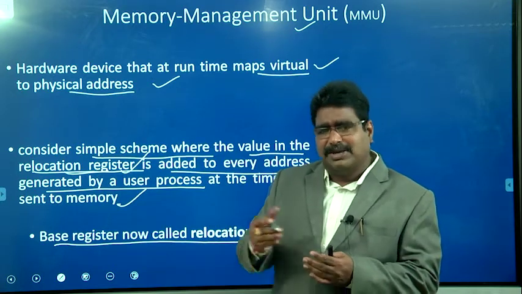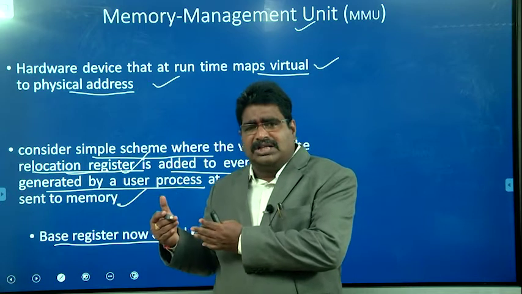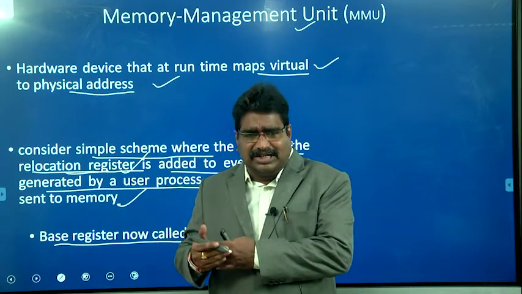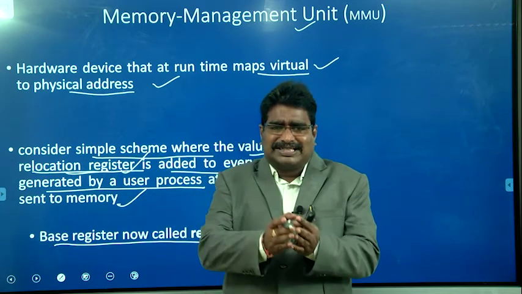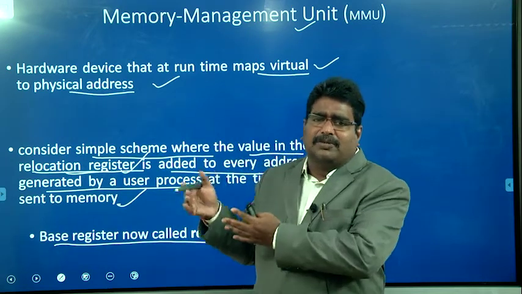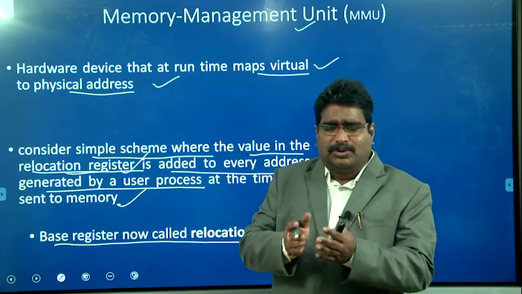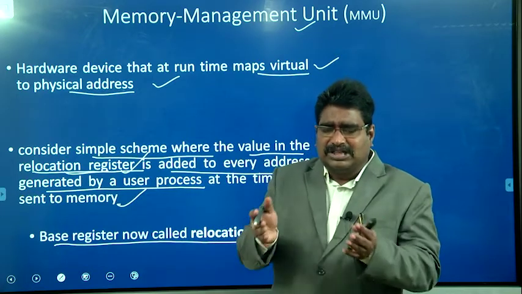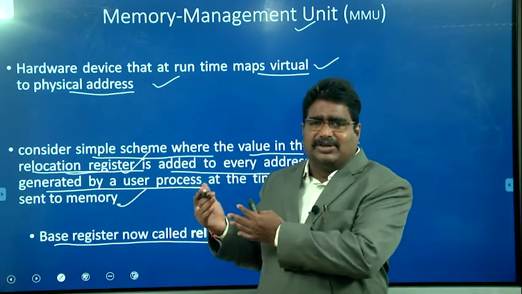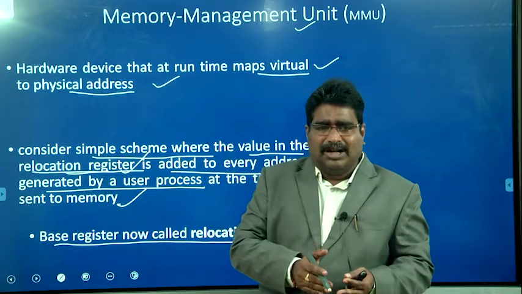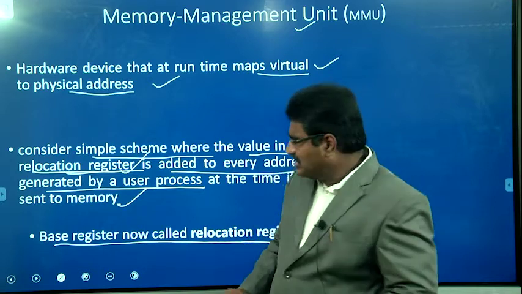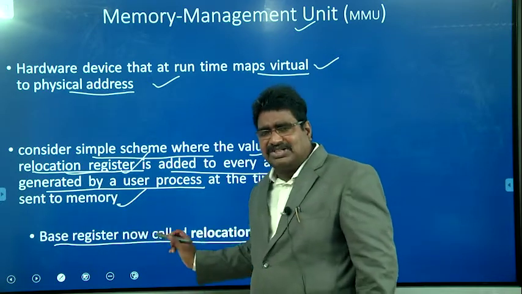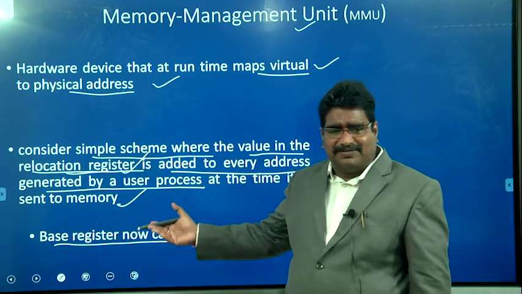Based on the base register we can calculate the physical address from the logical address, and based on the limit register the process is allowed to access only the memory allocated to it. It is not allowed to access other memory locations, that is, locations not allocated to this process. To provide protection we use the limit register. We discussed the base register and limit register in the previous class.